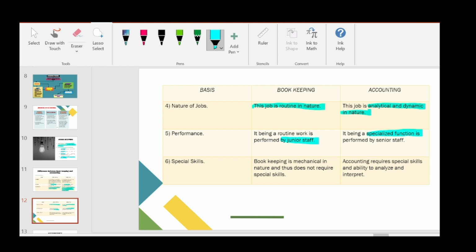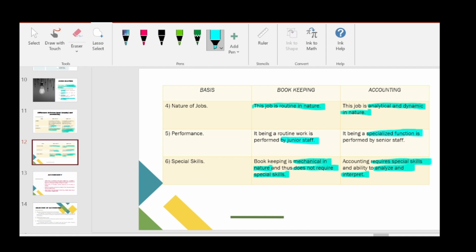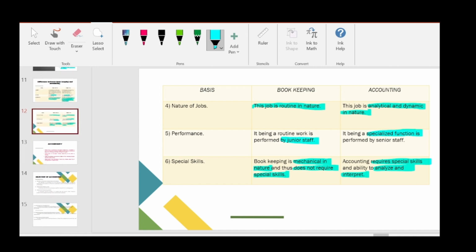Now the last one, special skills. Bookkeeping is mechanical in nature and does not require special skills. So accounting requires special skills and ability to analyze and interpret. So we need to analyze and interpret the financial statement in a right sense. It should not be biased, or while doing analysis and interpretation, we should not have half-baked knowledge. So that is what is given here, difference between bookkeeping and accounting. I hope everything is clear till this one.